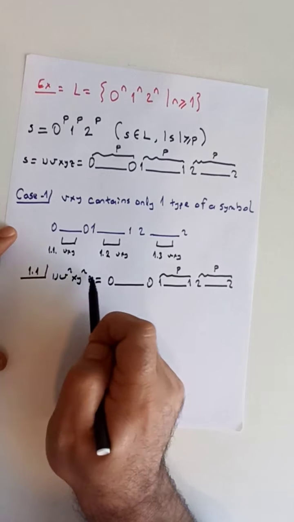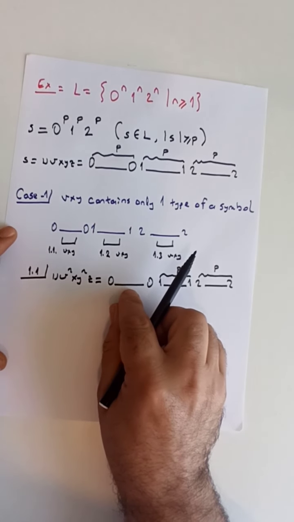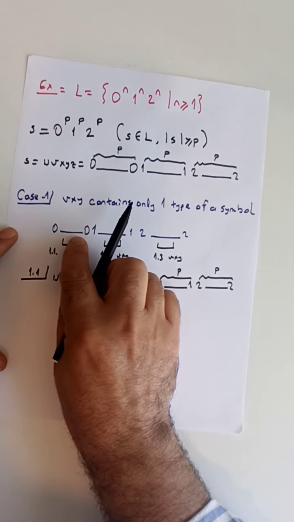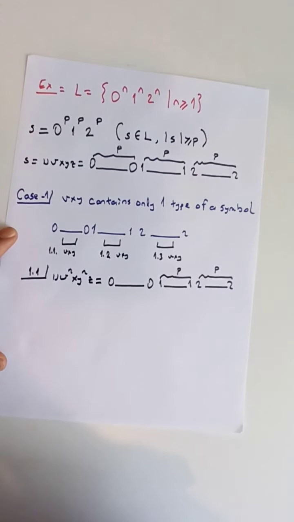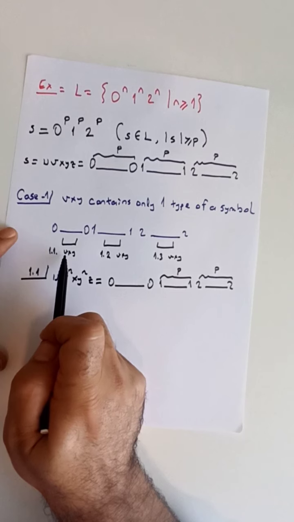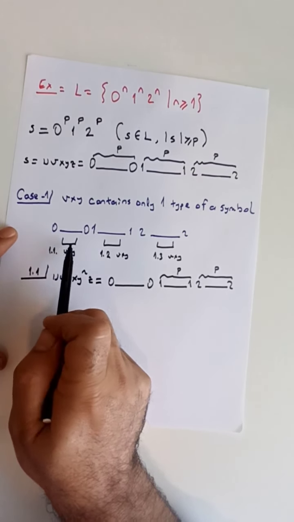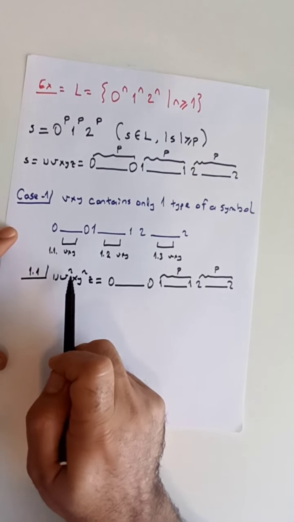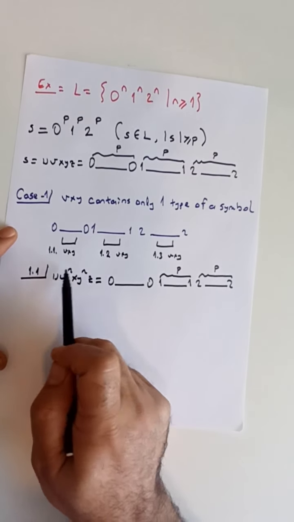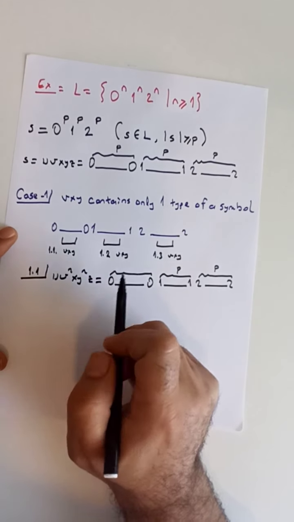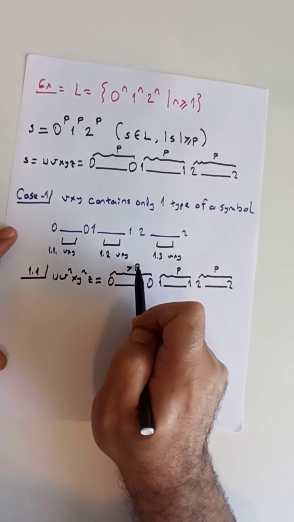So the number of zeros in the new string must be greater than in the old string, because v or y is not epsilon. V or y contains some number of zeros, and if we repeat v and y once more, the number of zeros is now greater than p.